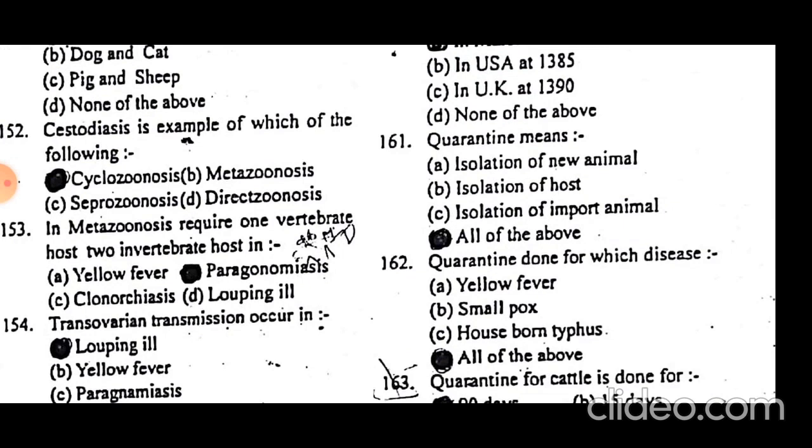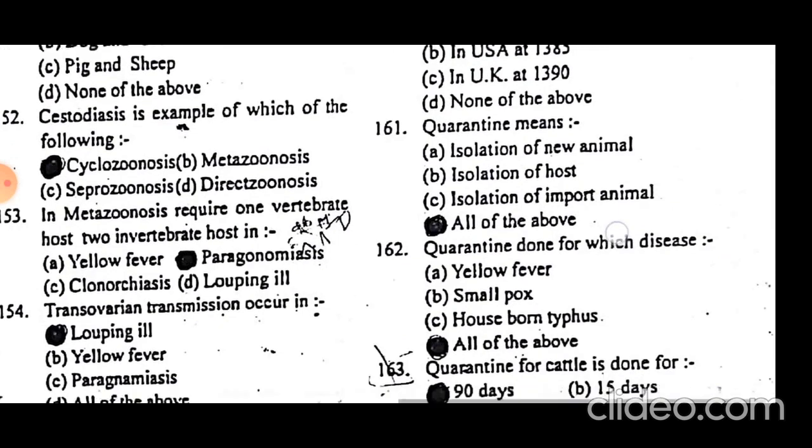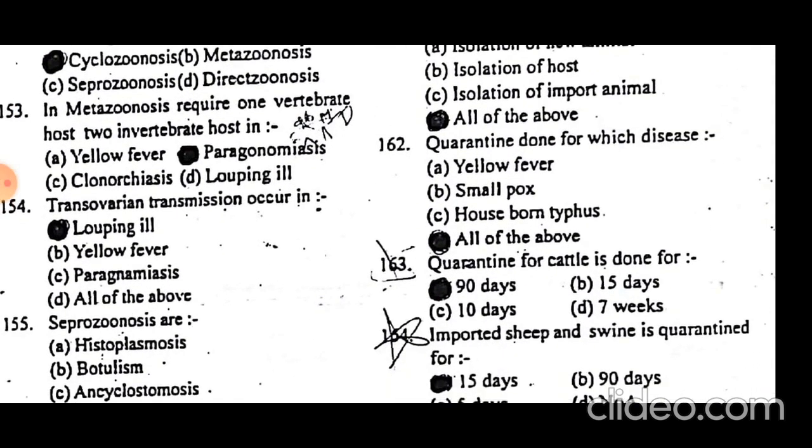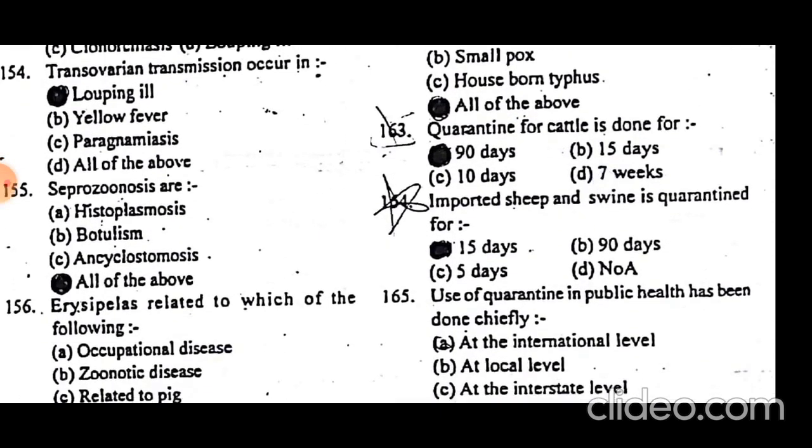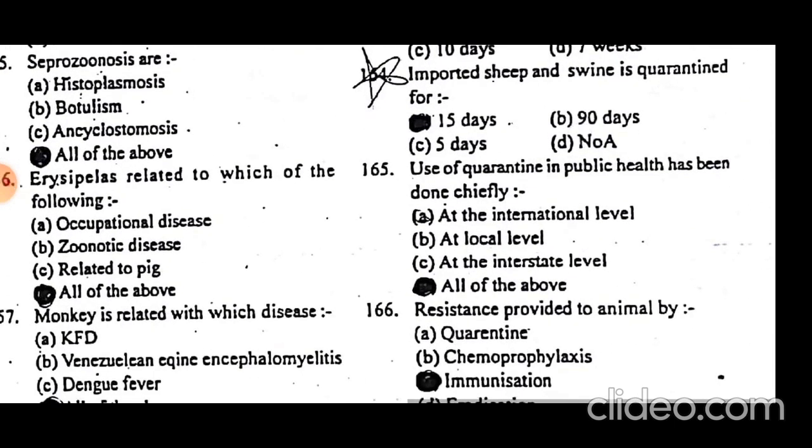Quarantine is done for which diseases? It is done for yellow fever, smallpox, louse-borne typhus, all of these diseases. Quarantine for cattle is done for 90 days or 3 months. Imported sheep and swine are quarantined for half a month or 15 days. Use of quarantine in public health has been done chiefly at all of the above: at the international level, at the local level, and at the interstate level.